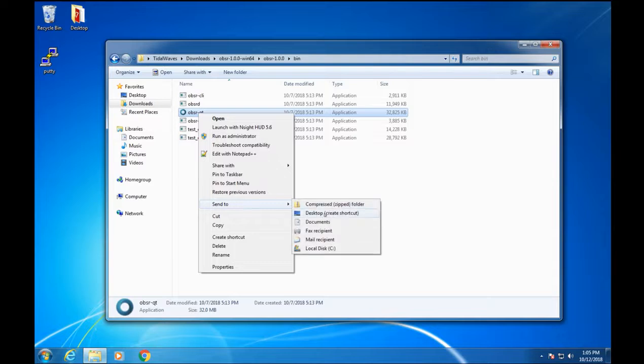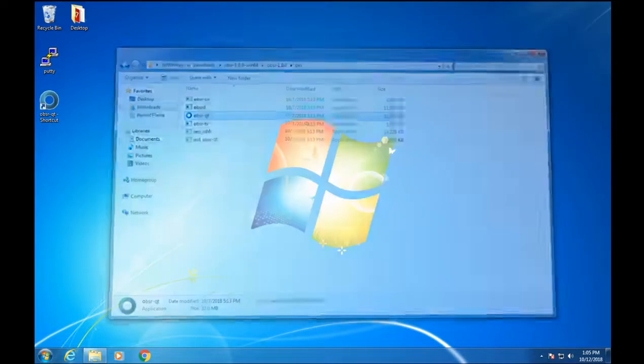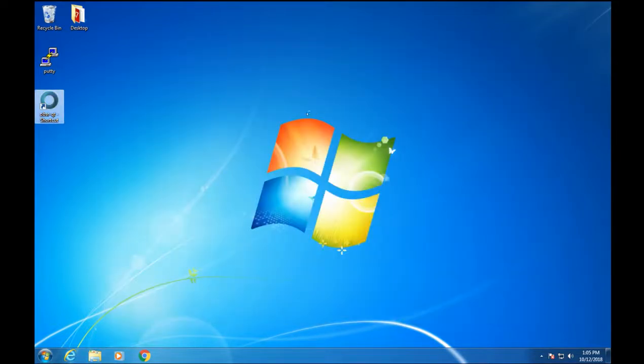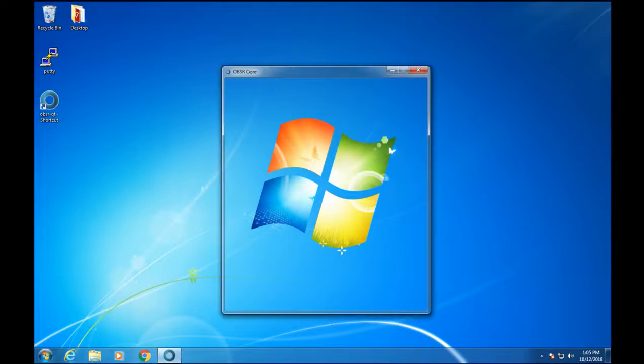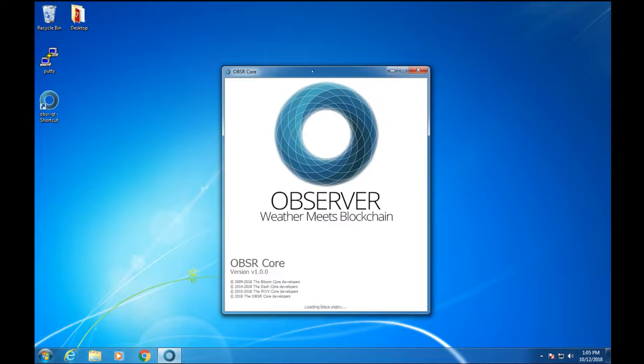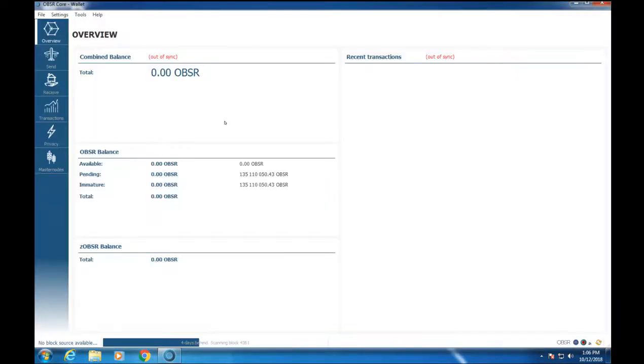It's usually at this point that I will also create a desktop shortcut. Open the wallet back up. And you'll see this little red dot down here. Shows that auto mint is disabled.